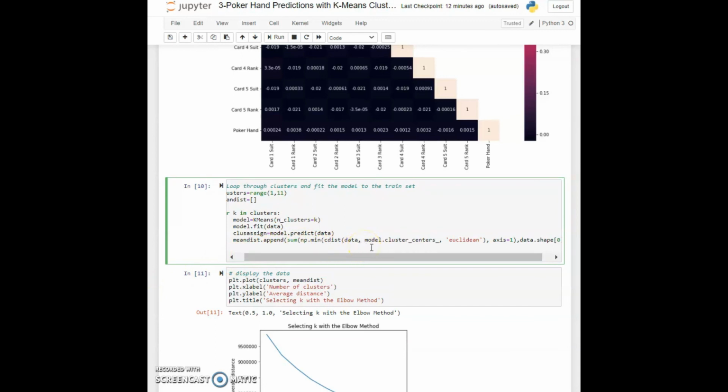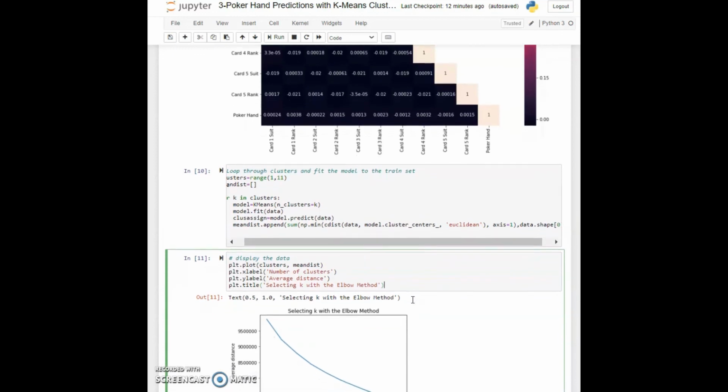It takes as parameters the data and the cluster centers that our model has. This is also one big feature of the KMeans class that you need to remember: it has cluster centers. And of course, I'm saying here that I'm using the Euclidean distance, and that is how I calculate my WCSS values.